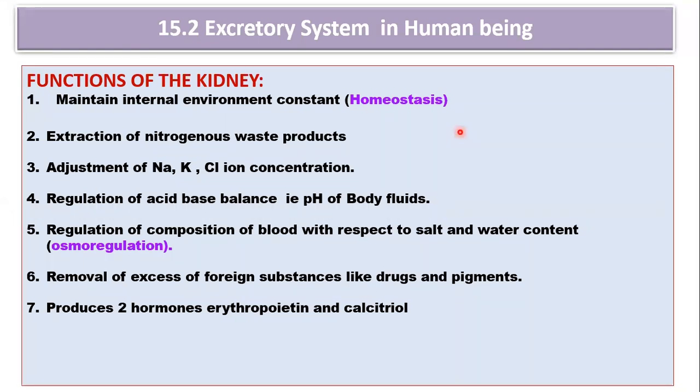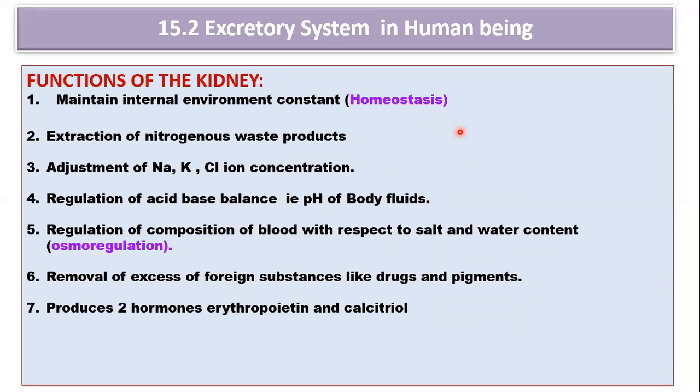If there is a problem with your kidney, then you need to undergo dialysis. Dialysis is referred to as an artificial kidney, because it removes the nitrogenous waste product artificially. Then the kidney is also going to adjust sodium, potassium, and chlorine ion concentration in your body.